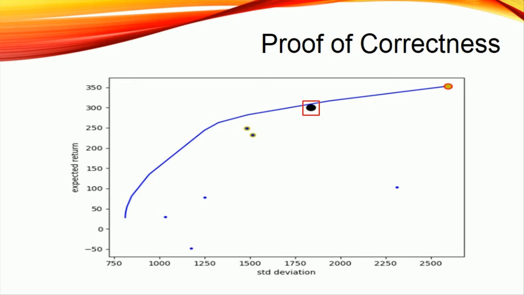For each point on the curve, we cannot improve return without increasing risk, and we also cannot reduce risk without decreasing return of the portfolio. The black point indicates the risk and return of the output of our previous model with the fixed expected return of $300. This point is extremely close to the efficient frontier, meaning our model indeed effectively minimizes the investment risk and meets the requirement of expected return.